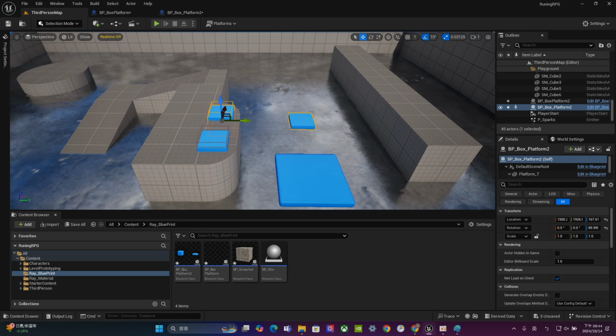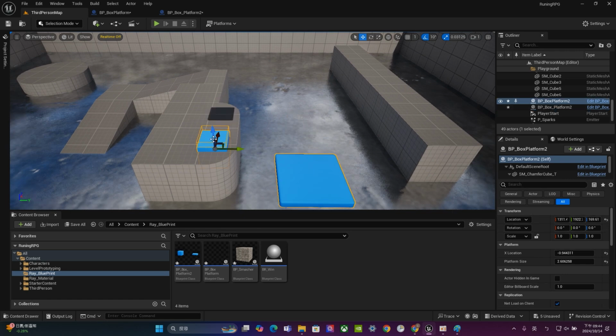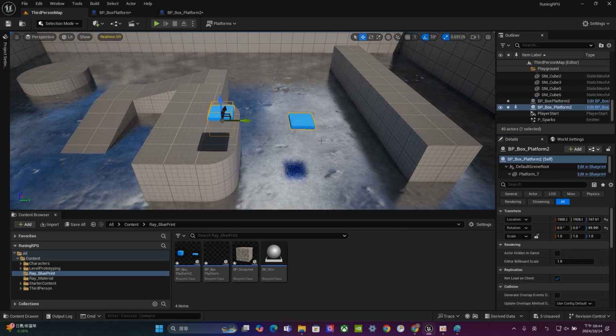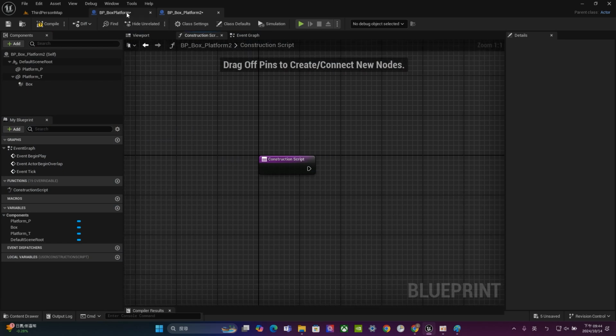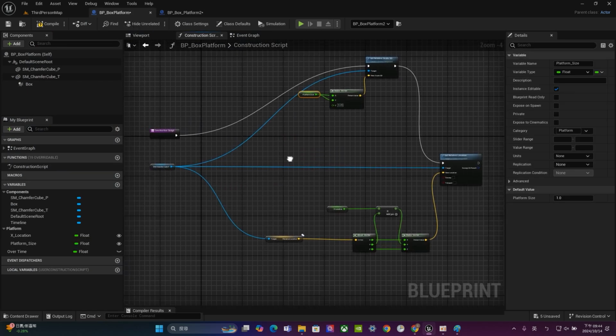In order to do that, in order to shoot just like the things I already did before, like this, I can adjust the position, and also I can adjust the size. In order to do that, the things we have to code in will be inside the construction script, okay, under construction script. So let's take a look.